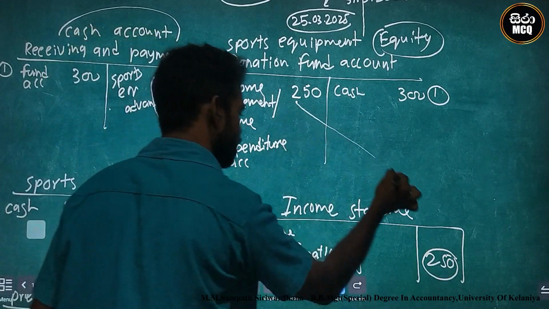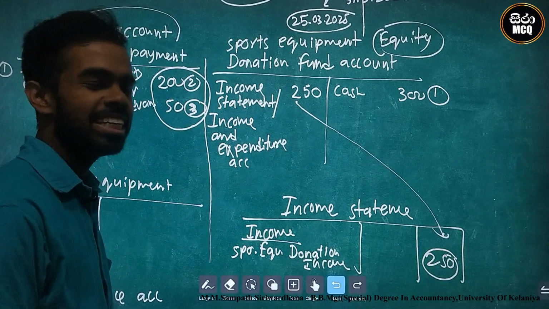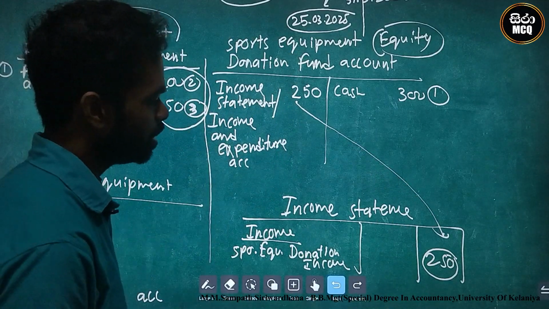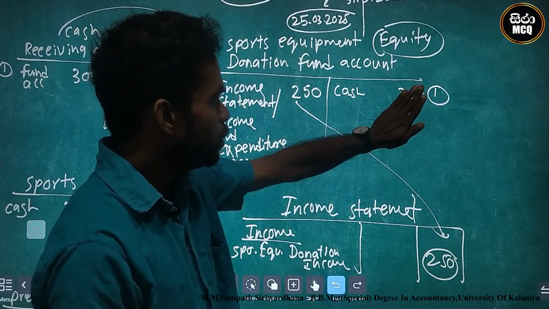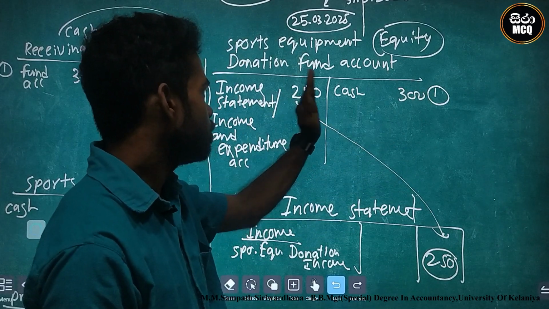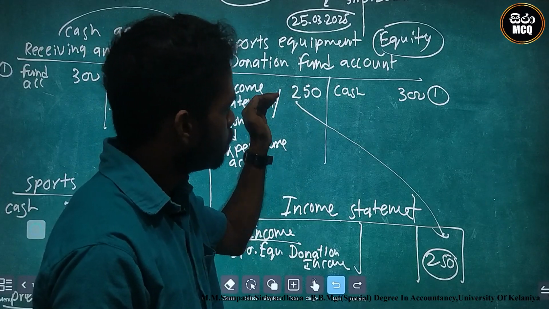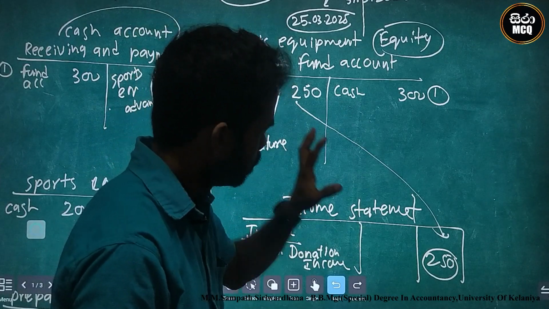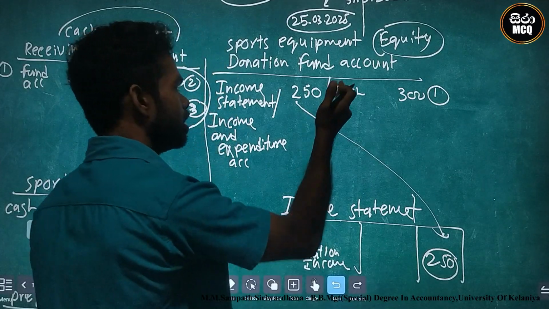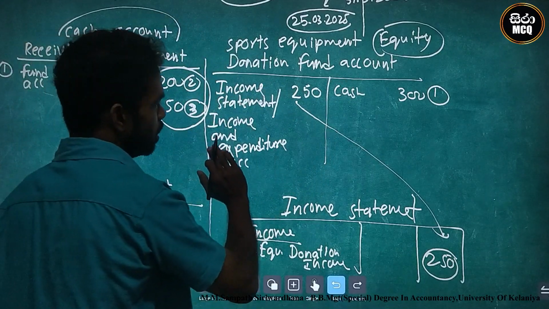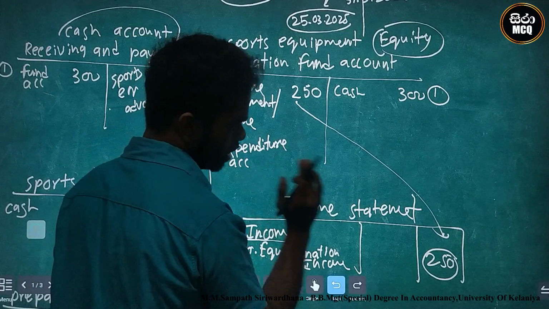This is debit, credit to this account. Okay, this is the identification of income. Identification of income means we eliminate the fund account and this is carried to the income statement. This double entry: fund account is debit, income and expenditure account credit.